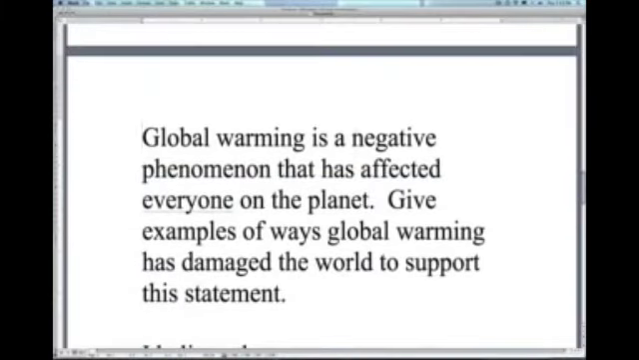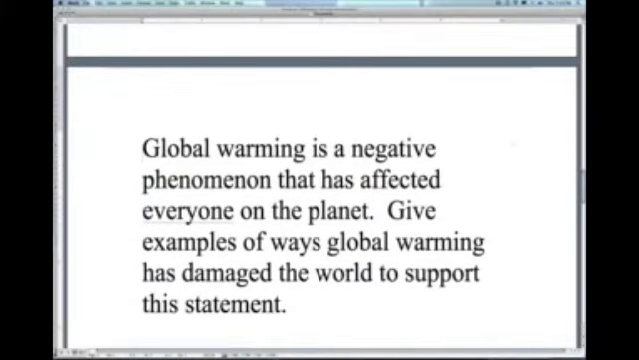So global warming is a negative phenomenon that has affected everyone on the planet. Give examples of ways global warming has damaged the world to support this statement. So when you look at this question, you can see that this is not asking us directly for personal information from our life, which means that we want, as much as possible, to avoid the words I, we, us, words that refer to ourselves and our personal feelings on topics.